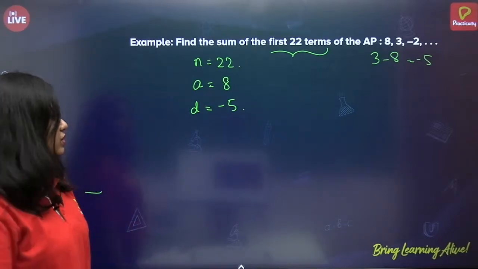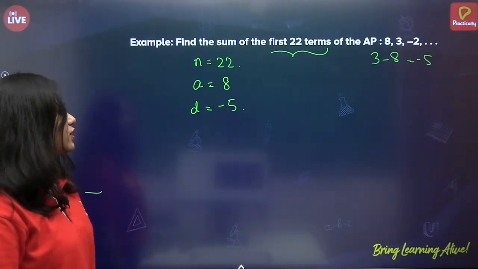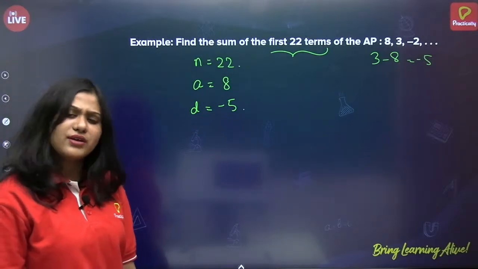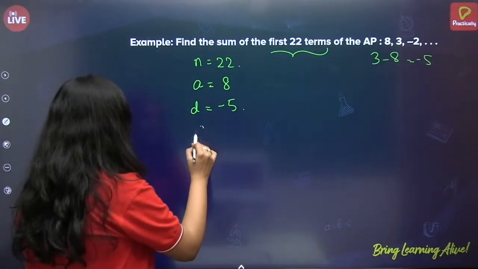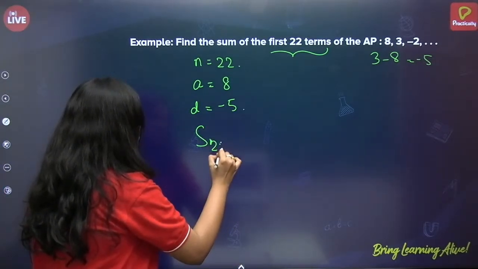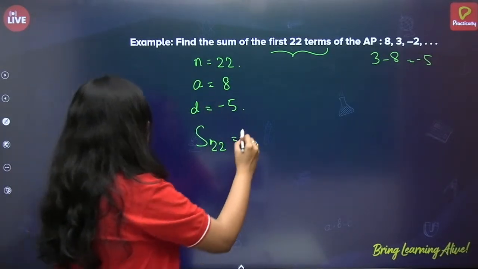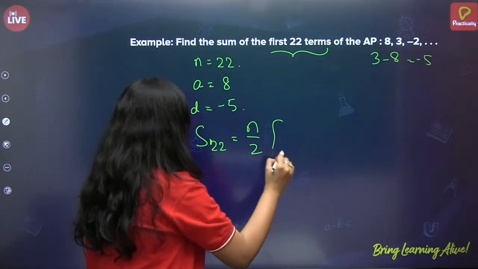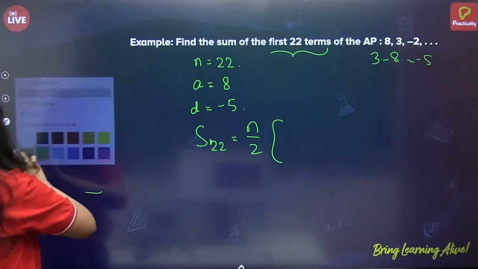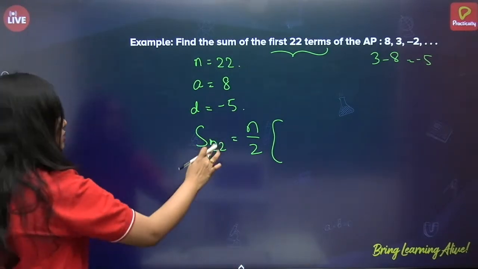Now, we know n, we know a, we know d. Can we find the sum? Definitely yes. S22 is equal to n by 2 of, one second, first let me write the formula here.